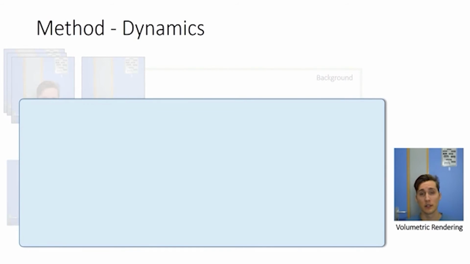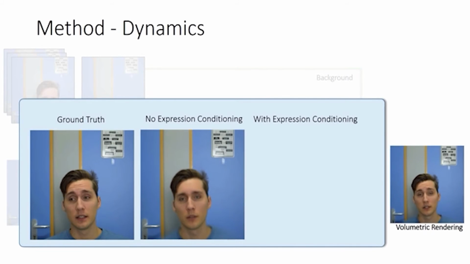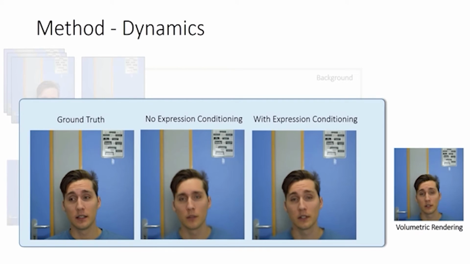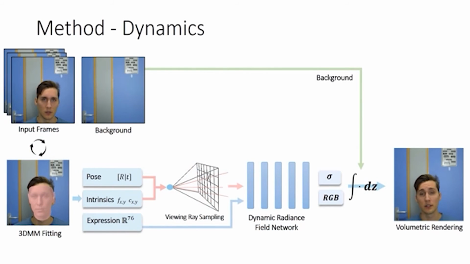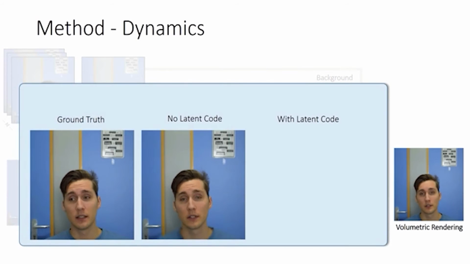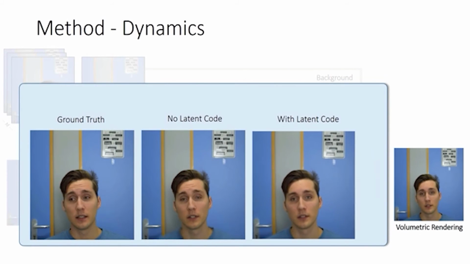While the rigid head pose and the expression vector account for most of the dynamics in the scene, some parts, such as the shoulder articulation or tracking errors, remain unparameterized. To address this, we introduce a learnable latent code for each frame in the training set. At test time, we feed in the latent code of the first training frame. The latent codes enable higher perceptual quality and sharper images.